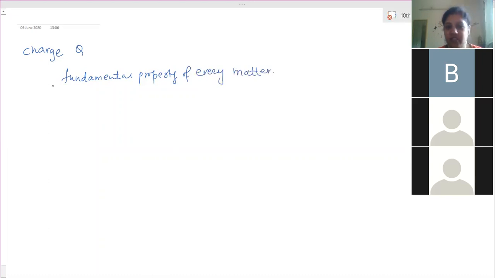Every matter carries a charge, and due to the presence of charges, some bodies behave as positively charged and some as negatively charged, or the charges may have been created due to different conditions. So they bind together or repel each other. This is the fundamental property of every matter. There are two types of charges.